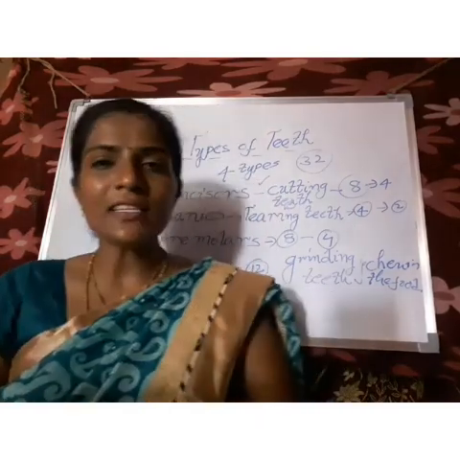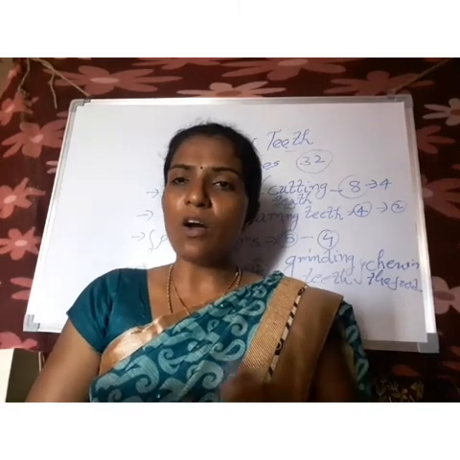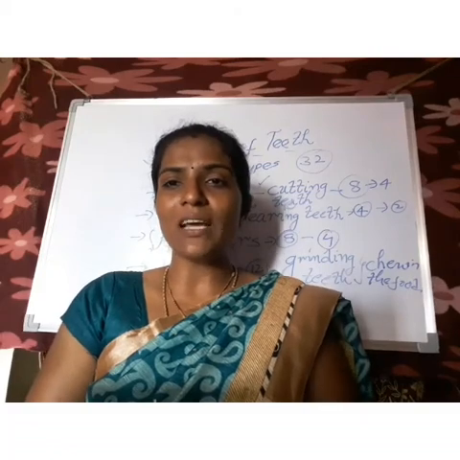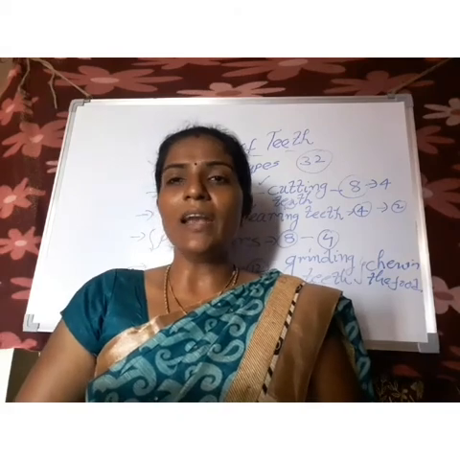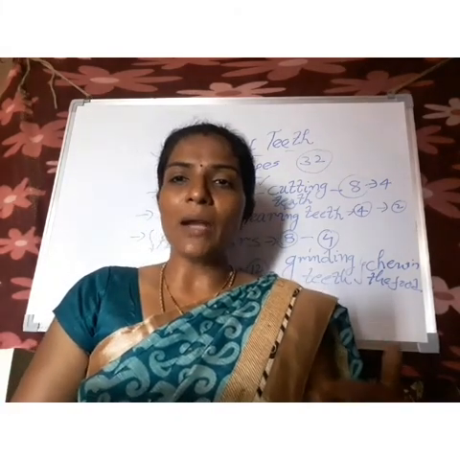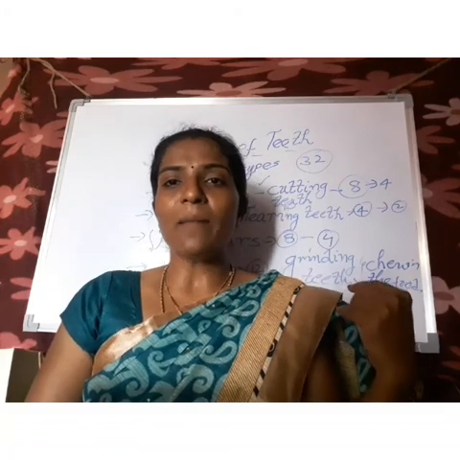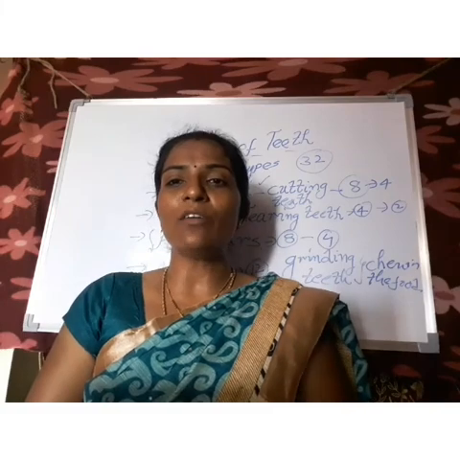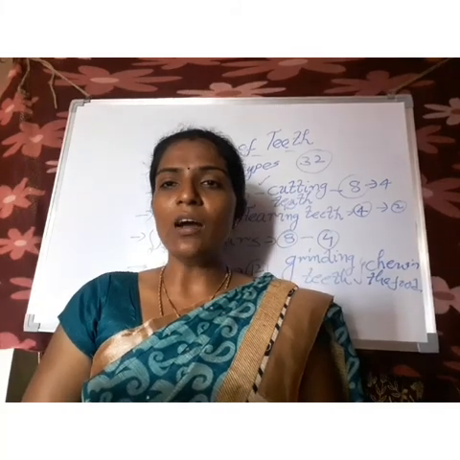So children, in this class what did you learn? We learned about types of animals and the importance of food, and based on that food habit, how many kinds of animals there are: herbivores, carnivores and omnivores. We also learned about plant product based food and animal based food products. And after that we learned the important topic, types of teeth. While you are reading that lesson, you have to underline the hard words, and after that immediately write them in your CWs with your good handwriting.